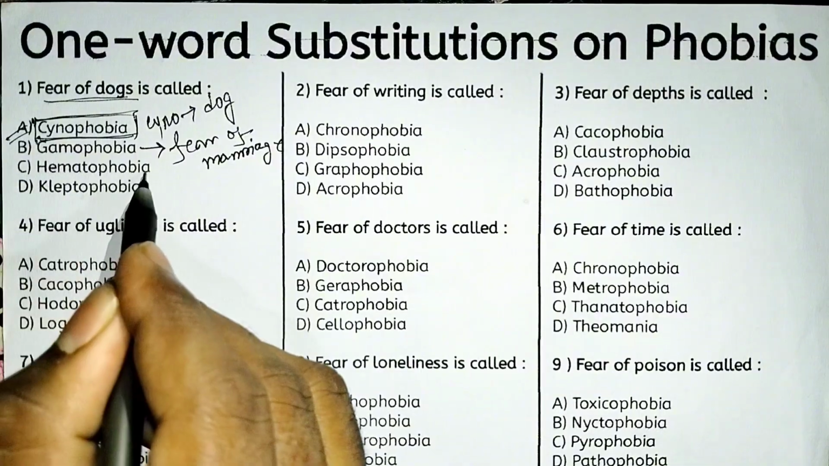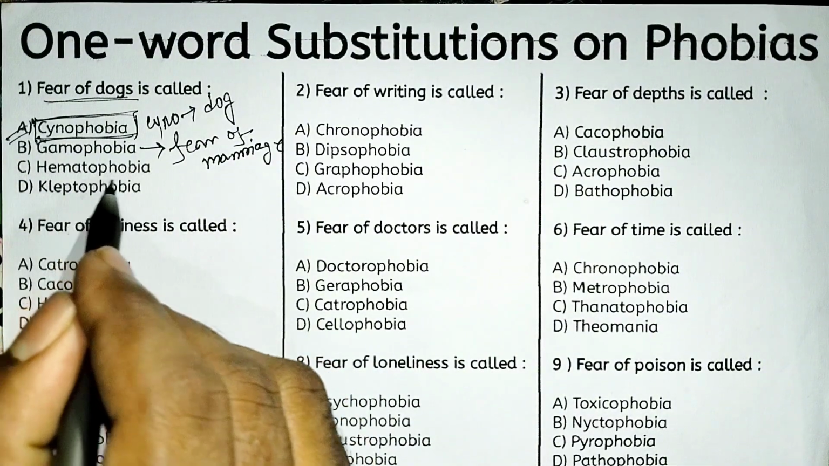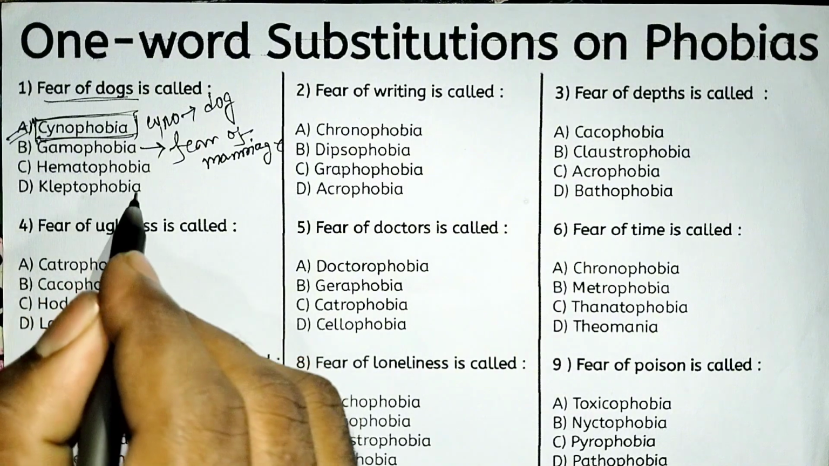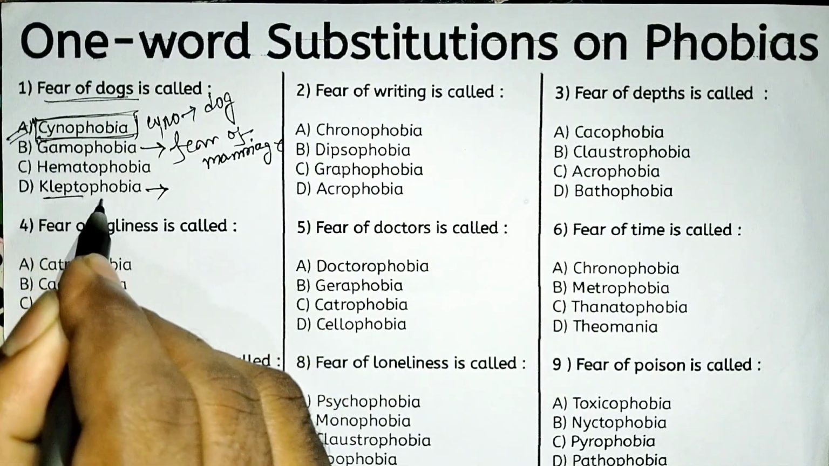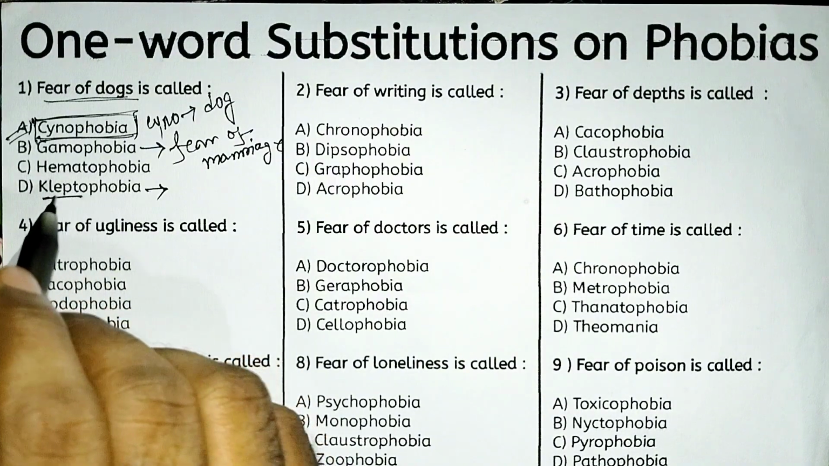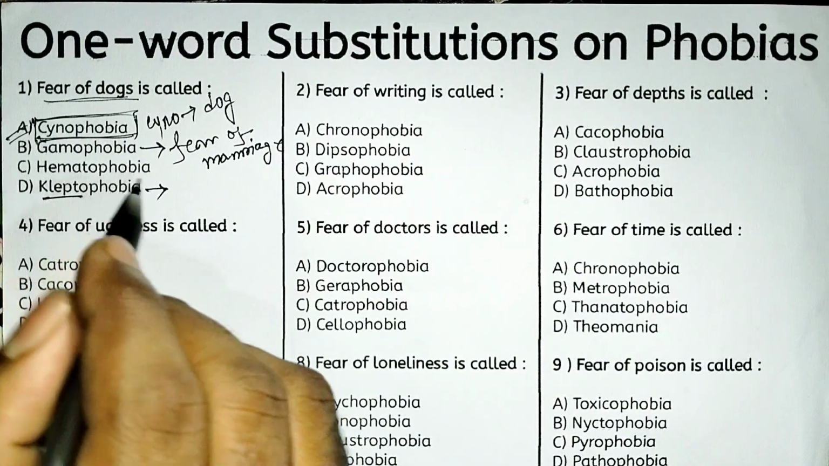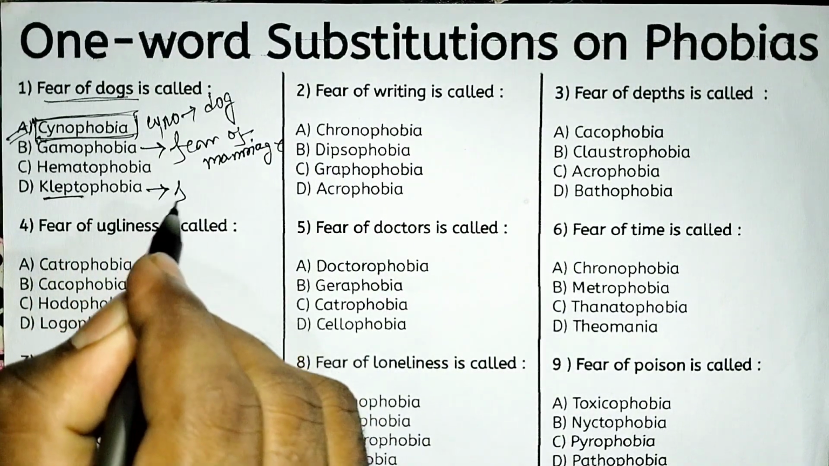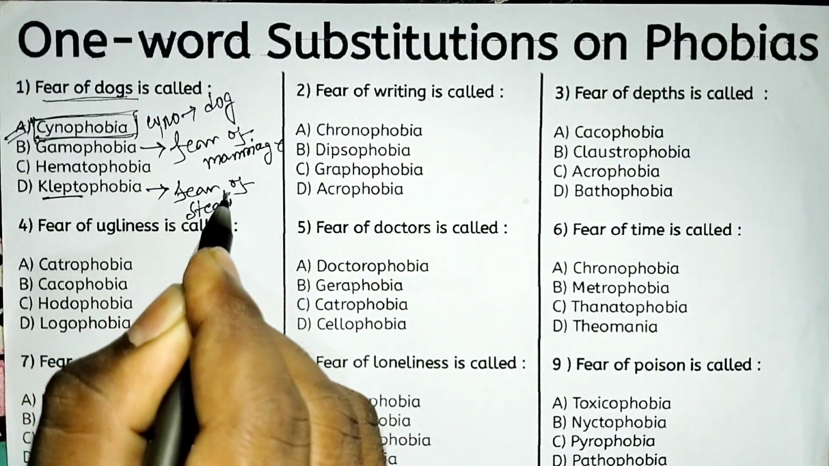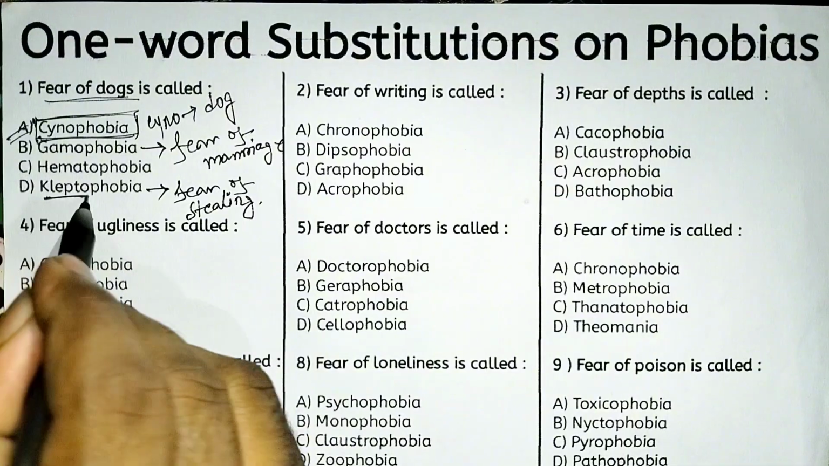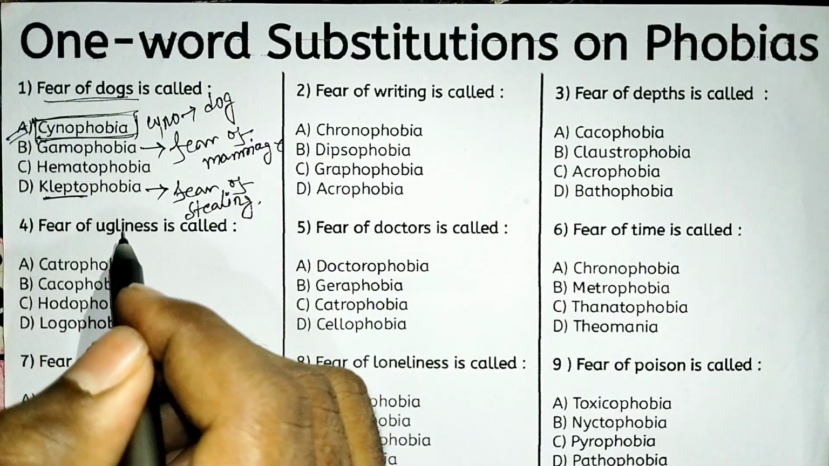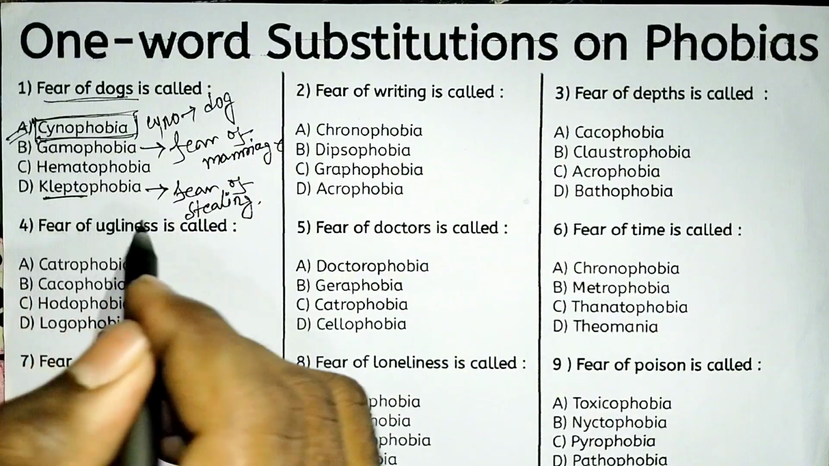Next, hematophobia. So hematophobia suggests fear of blood. And next, kleptophobia. Look, klepto and phobia. So klepto means fear of stealing, or you can say theft. That is klepto. So klepto always suggests stealing, theft. So kleptophobia means fear of stealing.